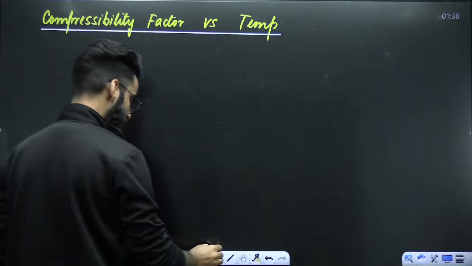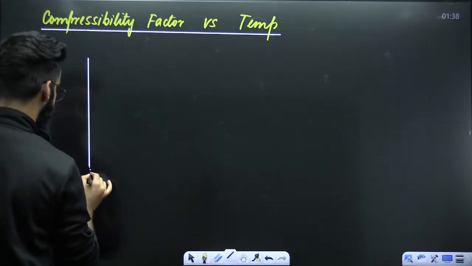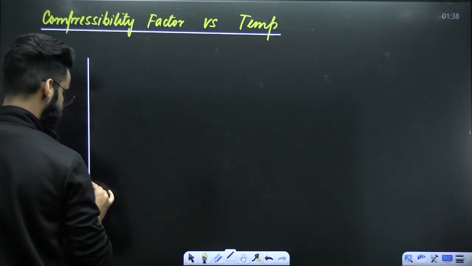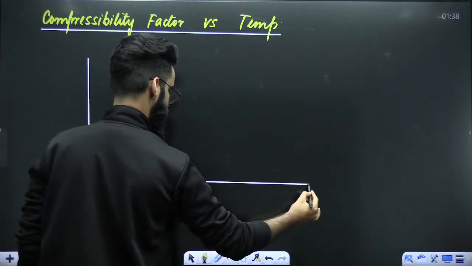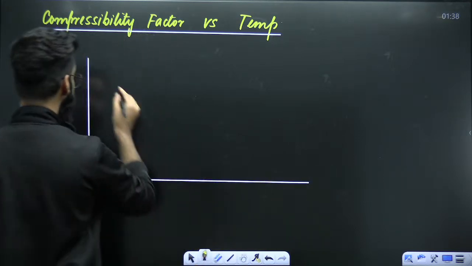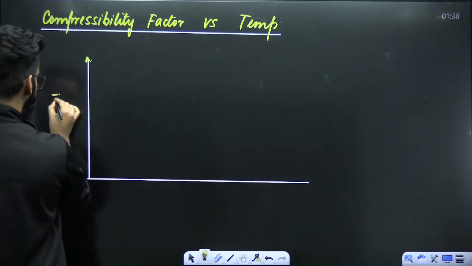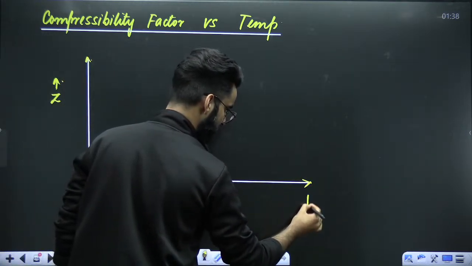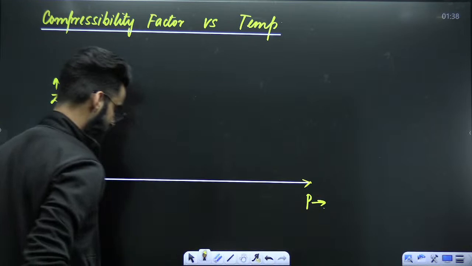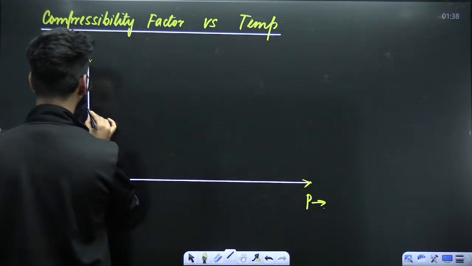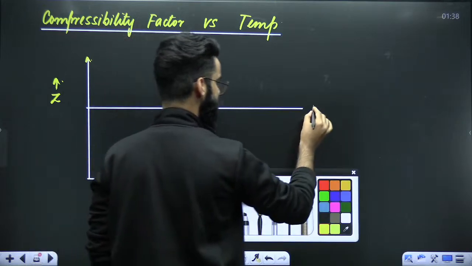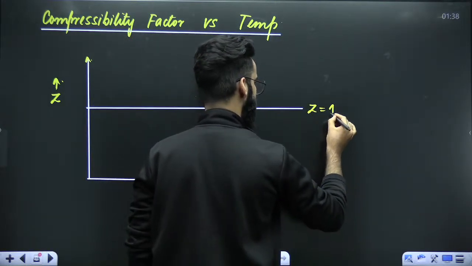For example, I'm making one simple graph. This is compressibility factor Z and this is pressure P, Z versus P. Over here I'm going to draw a line, and as you all must know, it represents an ideal gas whose Z value is 1.